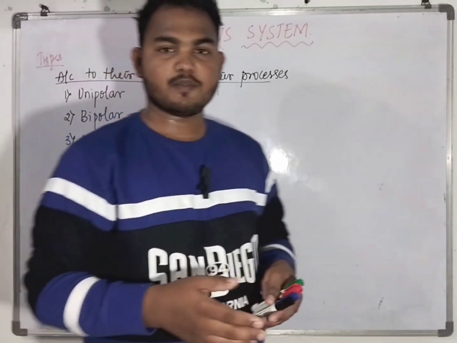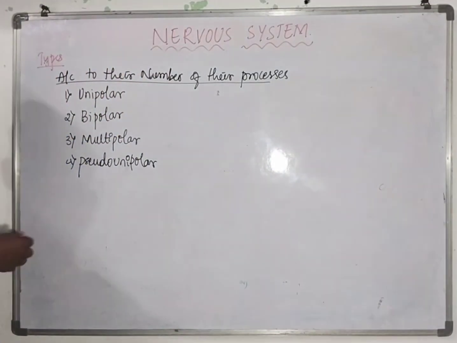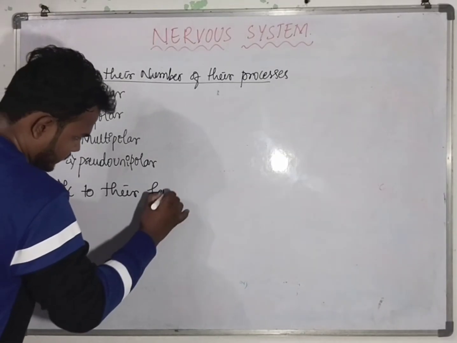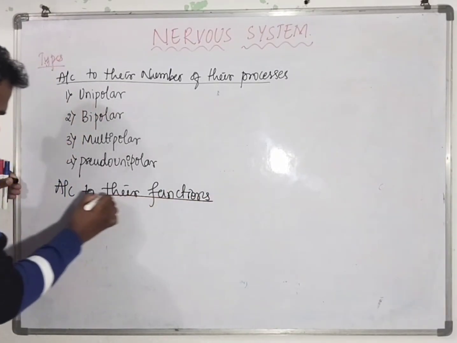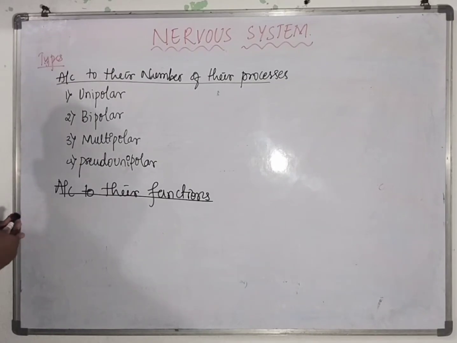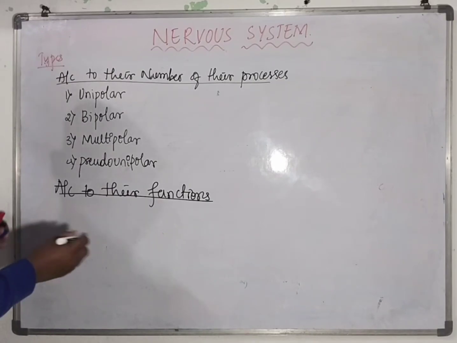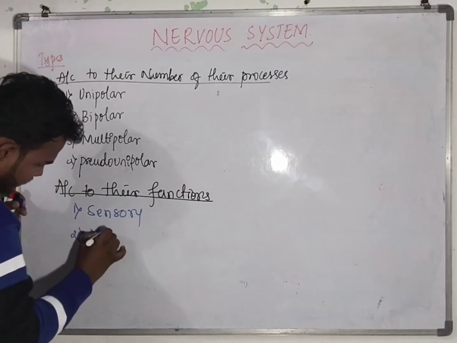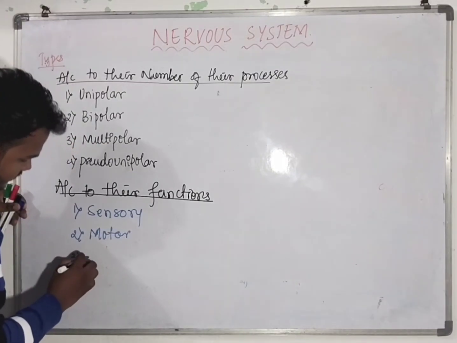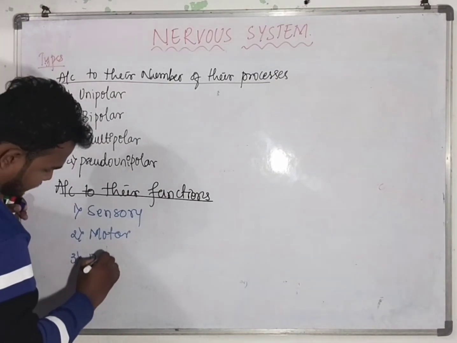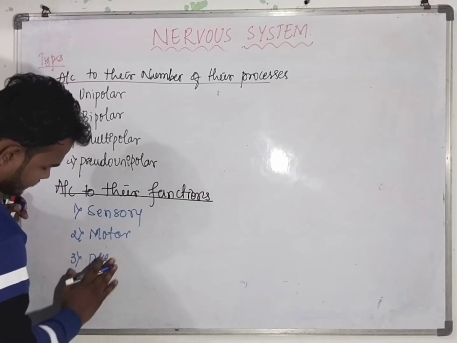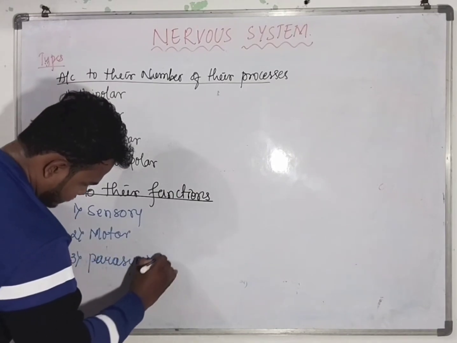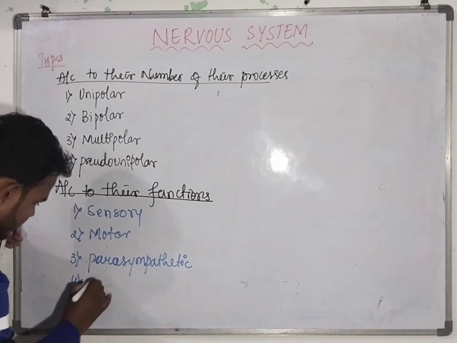Okay, next, neurons are classified according to their functions. According to their functions, first is sensory neuron, second is motor neuron, third is parasympathetic, fourth is sympathetic.